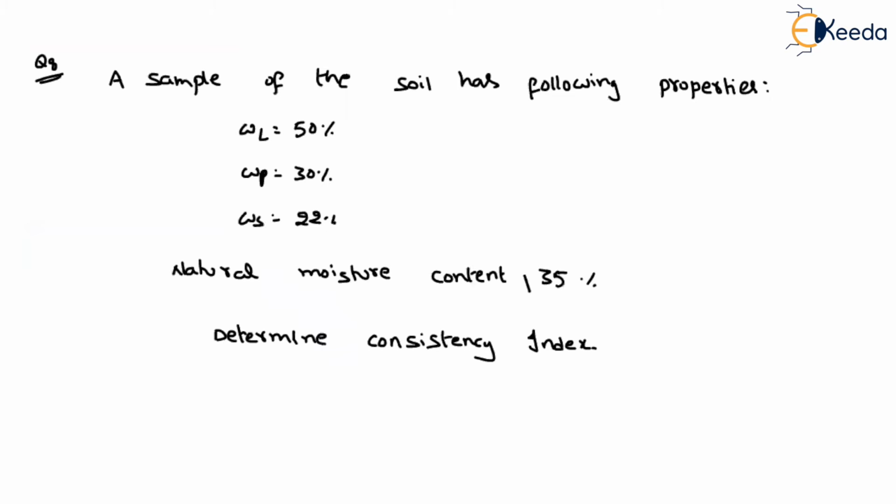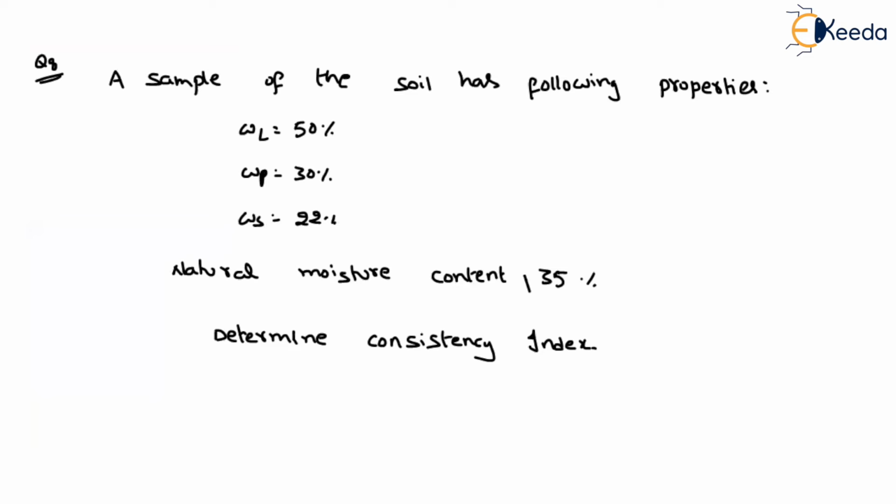Next. A sample of soil has the following properties. Liquid limit is given, plastic limit also given, shrinkage limit also given, and natural moisture content is also given. They are asking us to find the consistency index. Normally, we are going to find different types of indices. Corresponding to the consistency index, you also have the liquidity index. In general, while studying you can remember them correctly, but while applying, you may confuse them.